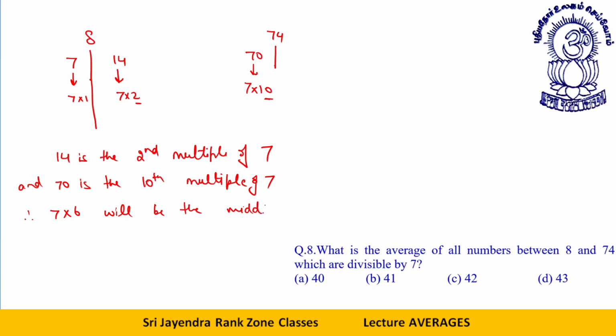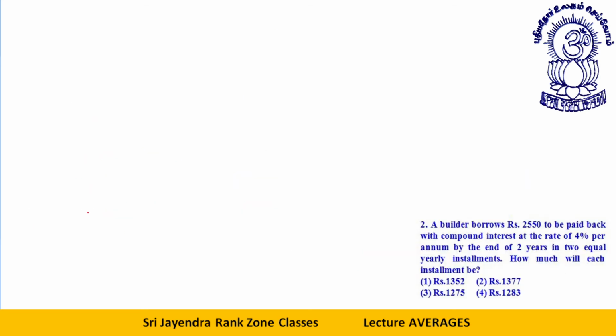How come? Look, second, third, fourth, fifth, sixth, seventh, eighth, ninth, 10th. How many terms? 4 terms on this side, 4 terms on this side. The sixth term is the middle term. That is 42. Okay, dear students, let's take the next one.